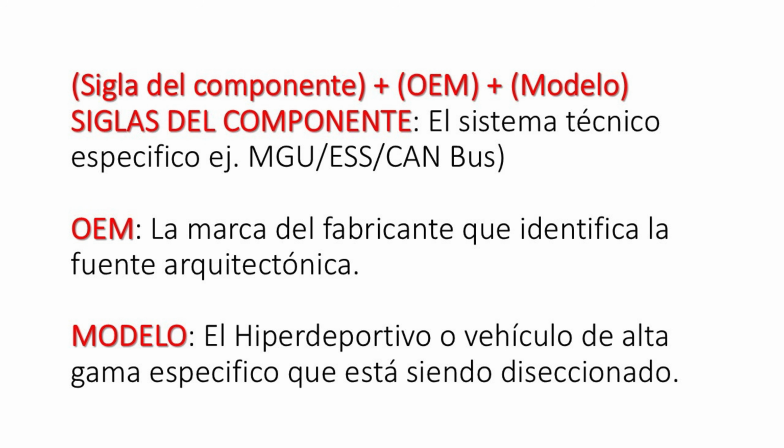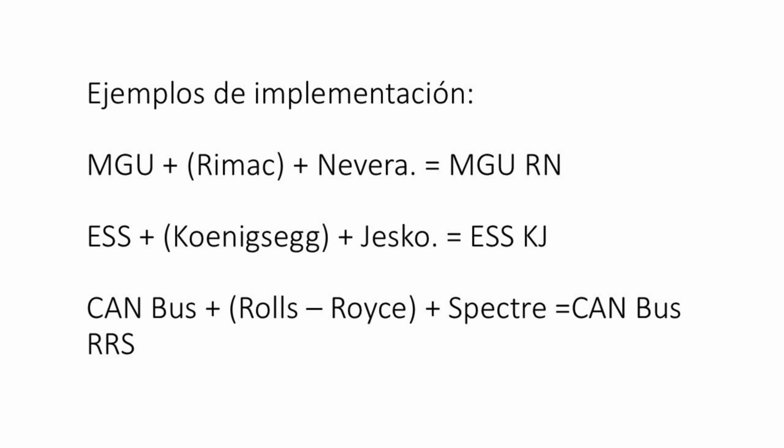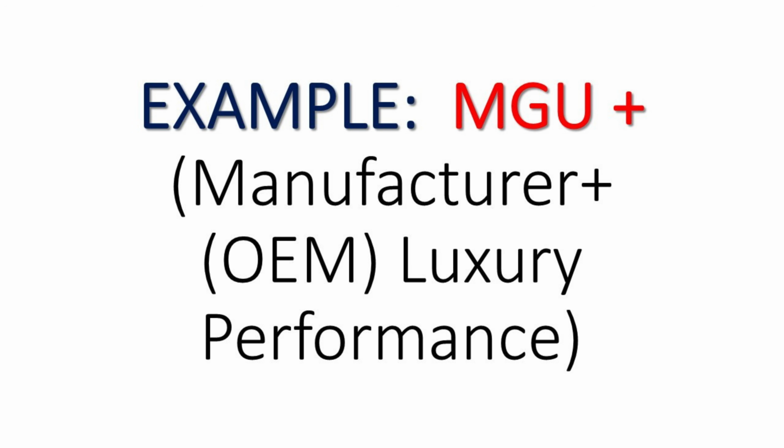Every dissection you see on this channel will follow our traceability formula: component plus OEM plus model. By using specific abbreviations for manufacturers, OEMs, and models, we are establishing a common technical language that links every data point directly to the vehicle's DNA. If you do not understand this structure, you will be unable to decipher the elite architecture we are about to break down. This is our new standard. Use it as your master guide for the rest of this series.